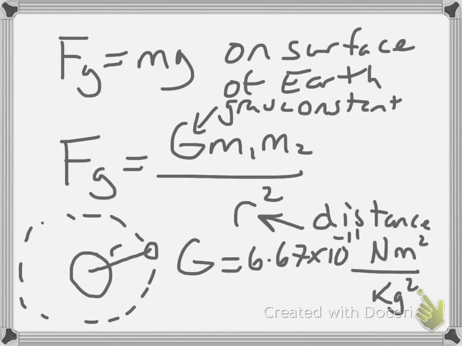On the cover of your reference tables, it tells you some distances, like from Earth to the Sun or Earth to the Moon. That is center to center. Okay, you don't have to include the radius of any of them. That is center of mass to center of mass. Sometimes people get confused if it's a question about an attraction between the Earth and the Moon. They try to add in the radius of Earth and they add in the radius of the Moon. You don't need to do that.